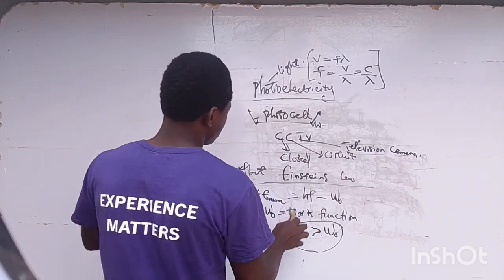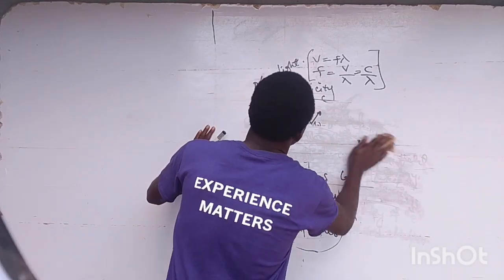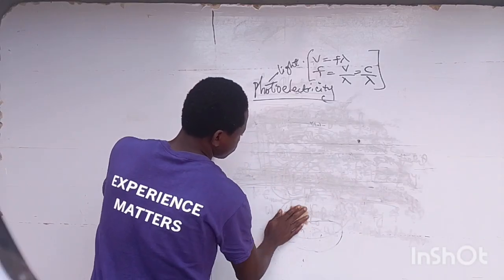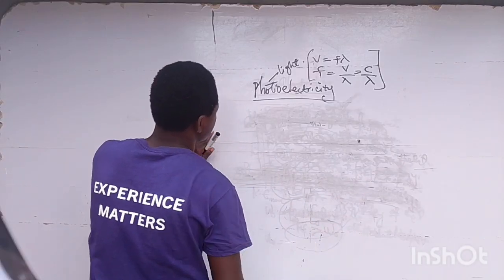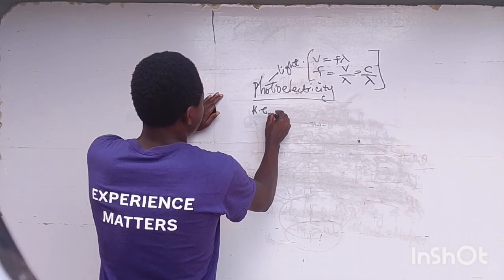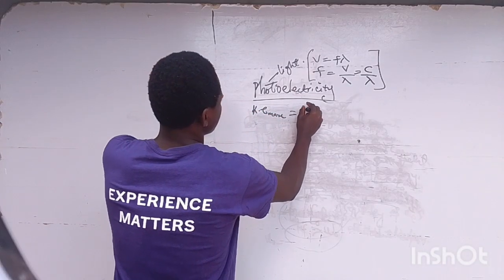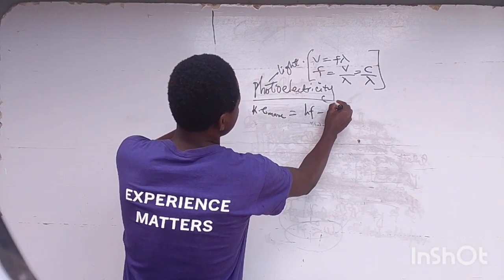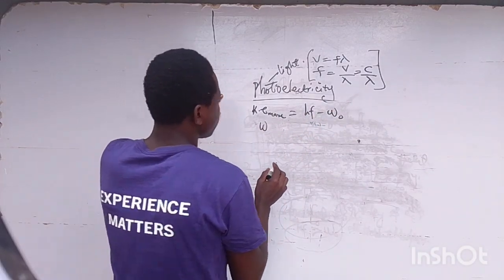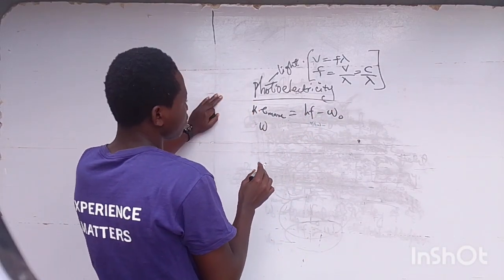Let's continue from where we stop. Let me make a space. If the maximum kinetic energy is equal to hf minus the work function, I told you guys that the work function is the minimum amount of energy required to liberate an electron from a surface of